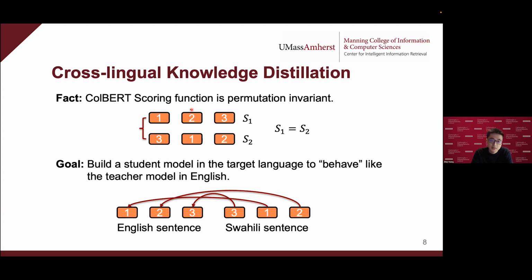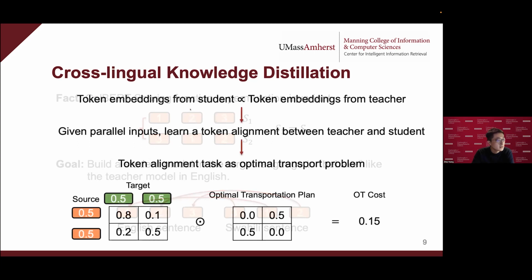We want to have a student model that behaves like the teacher model, which means given a pair of parallel inputs, the student model in the target language can generate token embeddings that are similar to the teacher model in English. For example, here, given an English sentence and its corresponding sentence in Swahili, we want to find a way of mapping Swahili tokens to the English tokens. So we have our high-level goal: we want token embeddings from the student to be like the token embeddings from the teacher. In other words, to guide the training process, we need a token alignment between teacher and student.